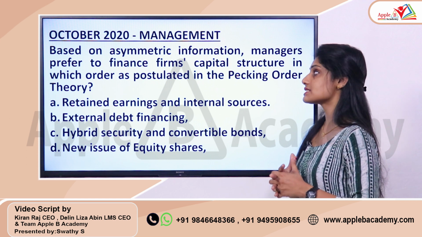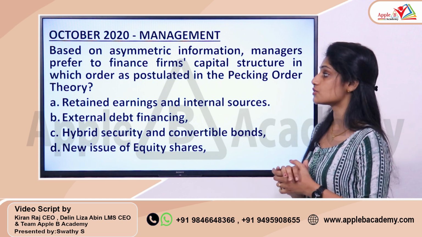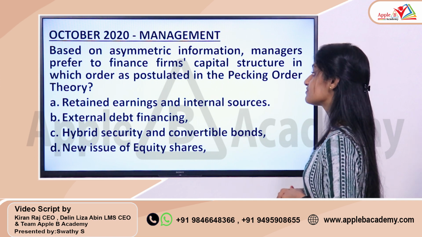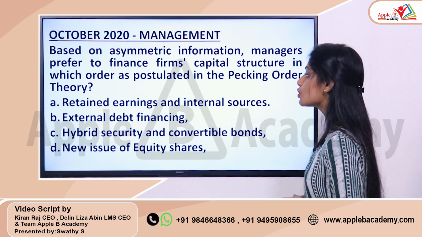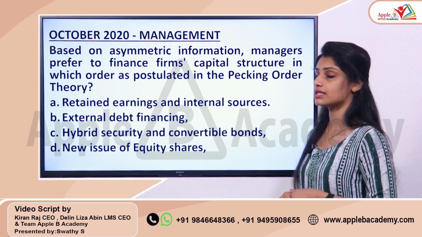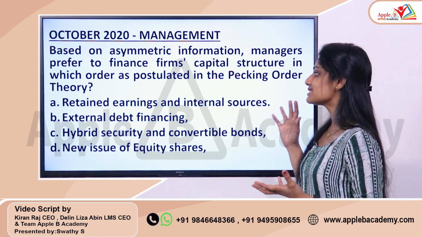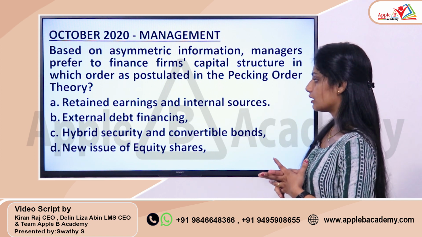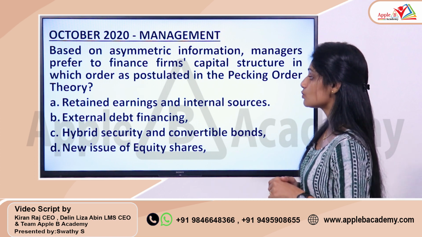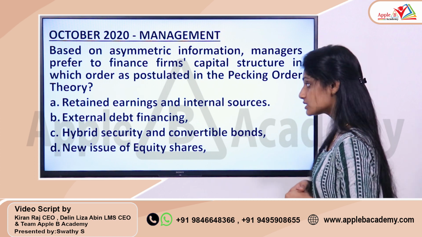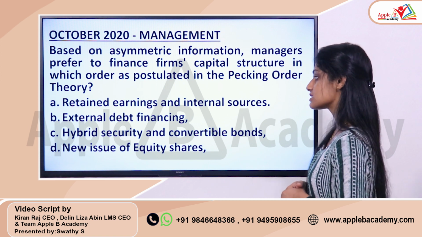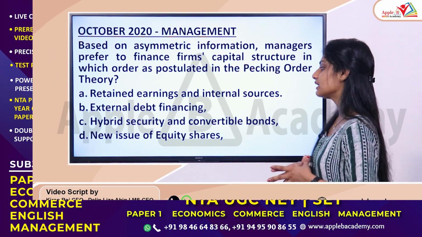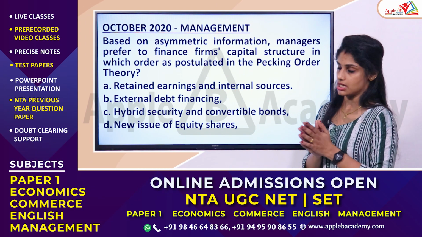Another question from the same year, which was actually asked for management students. Based on asymmetric information, managers prefer to finance the firm's capital structure in which order, as postulated in pecking order theory. Again, the question is the same, but when you come to the options, you can see that there are 4 options. First one is retained earnings and internal sources. Second one, external debt financing. C, hybrid security and convertible bonds. Finally, D, new issue of equity shares.